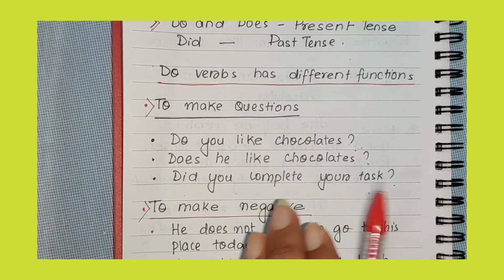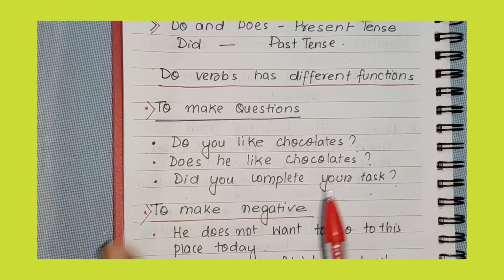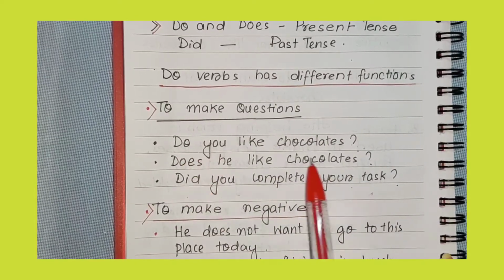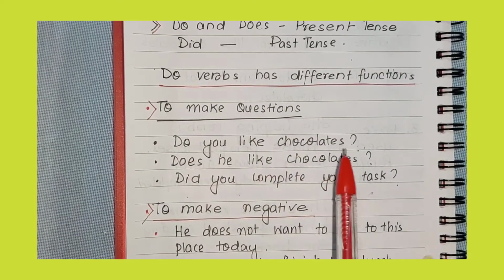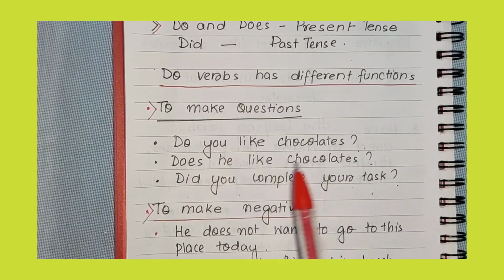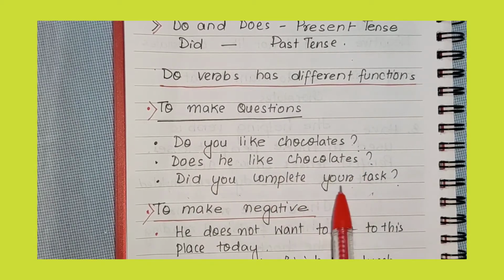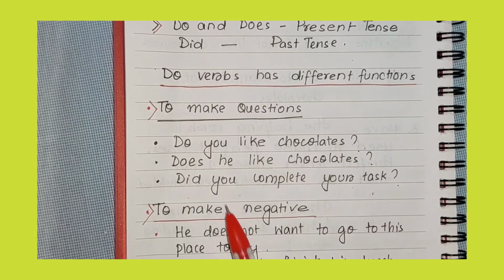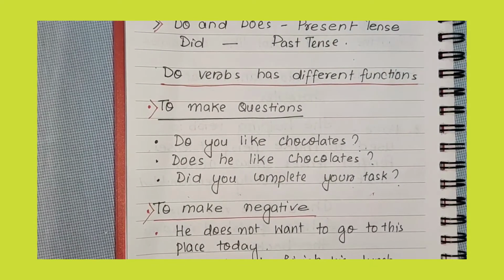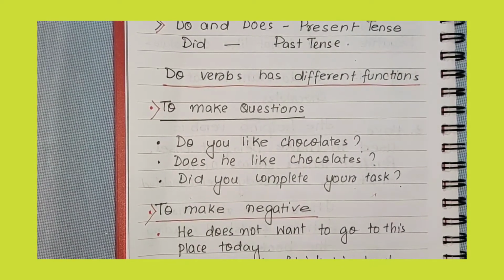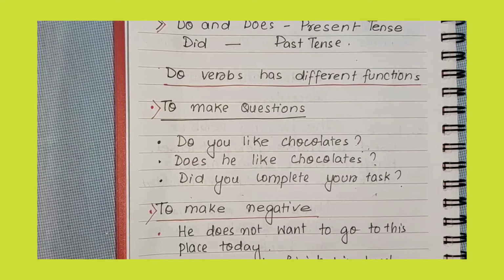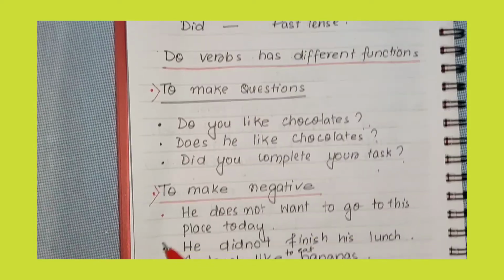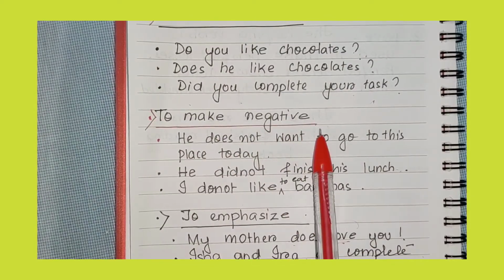In order to make questions, we can use do. In this way, you can see I have given examples. Do you like chocolates? Does he like chocolates? Did you complete your task? If you want to make many more questions with do and does, you can practice it and also comment below.